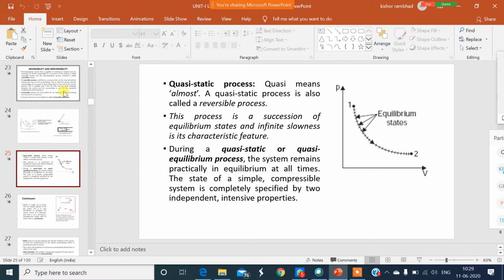Let's start with quasi-static process. Quasi means almost and static means steady. This quasi-static process is almost steady process in which the state change from point 1 to point 2 is very small. It is considered as a steady state, a very infinitesimally small change in the system. Therefore, properties at both points are considered the same.